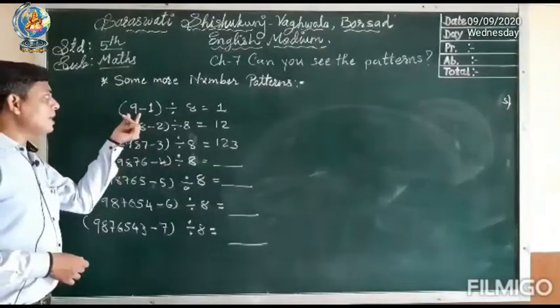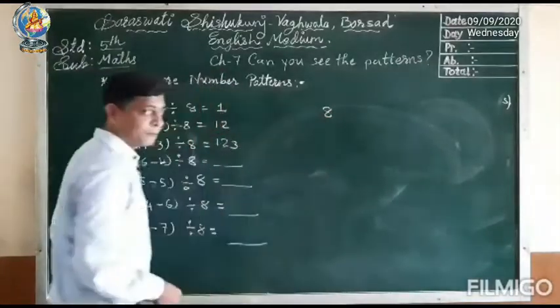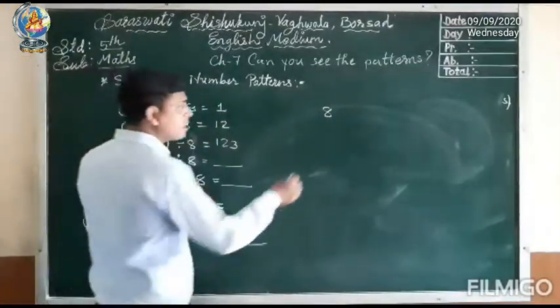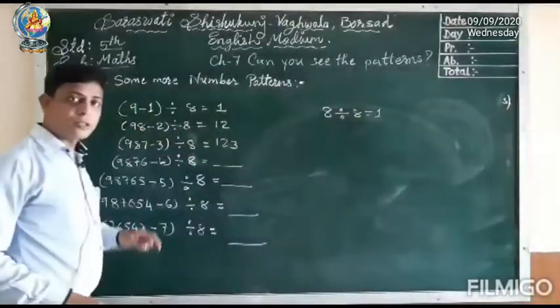So here, 9 minus 1 is equal to how much? 9 minus 1 is equal to 8. 8 divided by 8 is equal to 1. So you understood the first step.